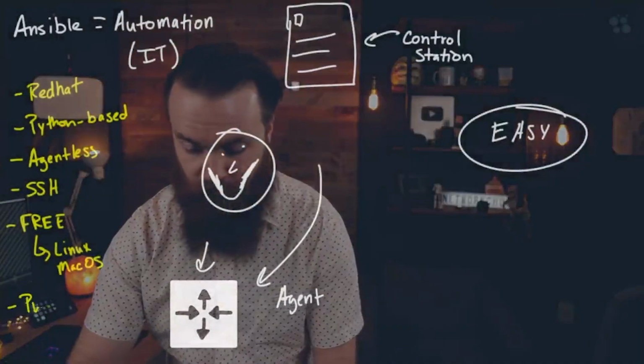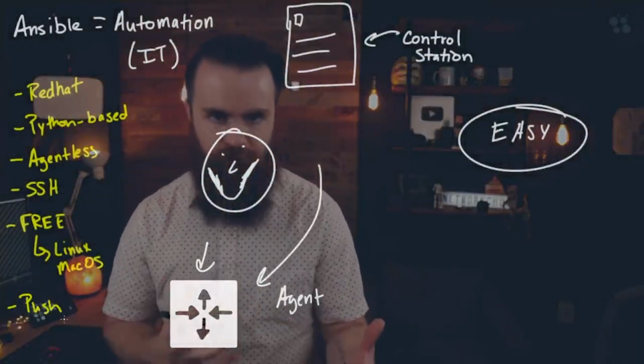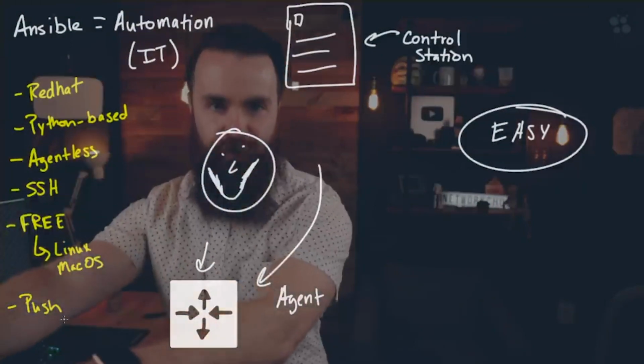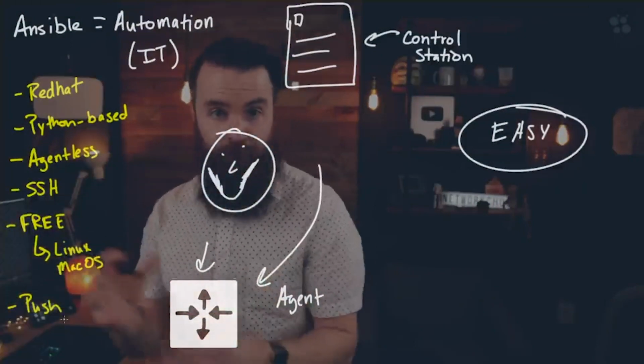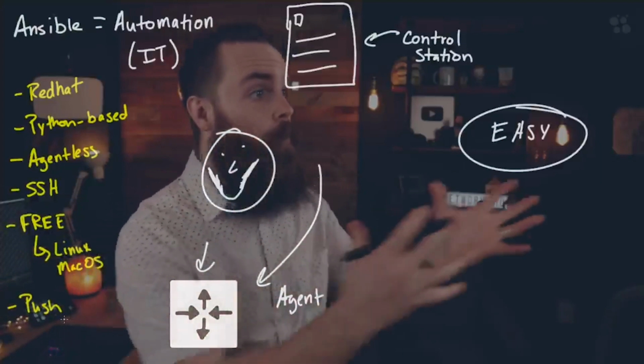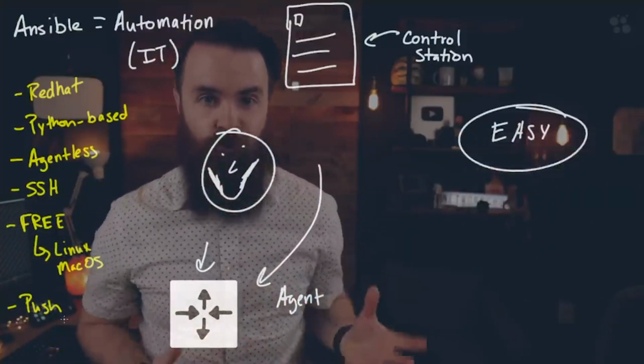And as far as how it interacts with the machines, routers and switches it controls, it's definitely a push model. It's very pushy. You have pull and push models. This one pushes configuration to devices, pushes commands, whereas other models might have it to where the device will pull configurations from the control station or node.